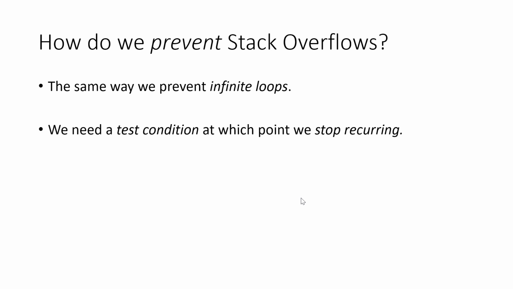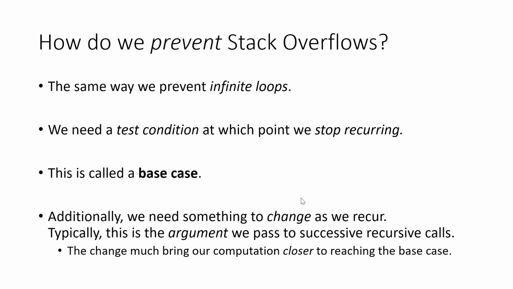We need some kind of a condition, some kind of a point at which we split. We have a fork in the road. We say, okay, in one case, we're going to recur and we're going to call this function itself again. In the other case, we're going to stop. We're not going to do that. We're going to start returning and moving closer and closer back to where we came from and start popping our frames off of the stack, right? So the point at which we reach a test condition that doesn't lead to further recursive function calls, that is what we're going to call the base case.